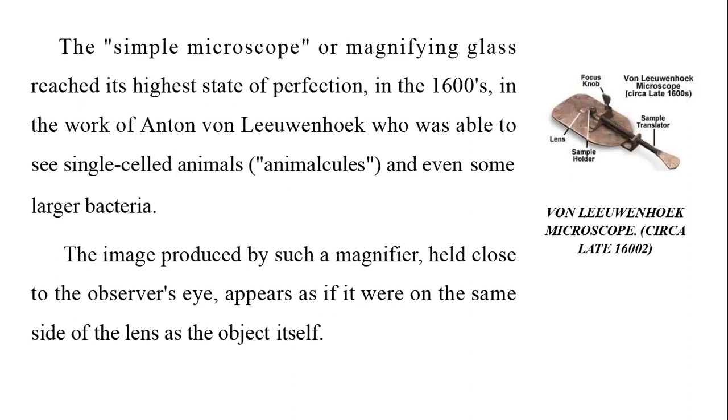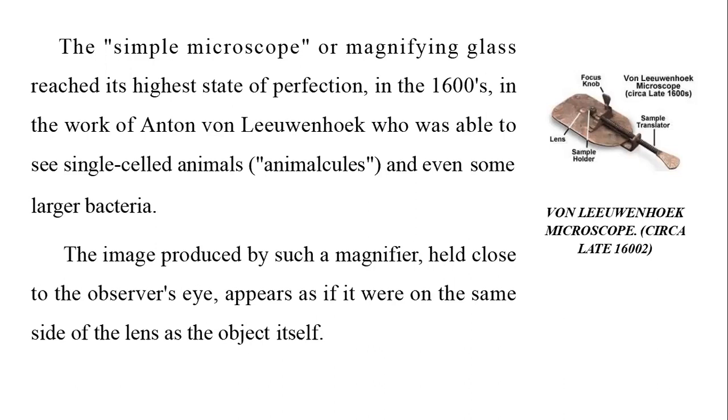He called them animalcules, and he was even successful in seeing some larger bacteria. It was recorded by his drawings, and he sent his observations to the Royal Society of London, which were published later.